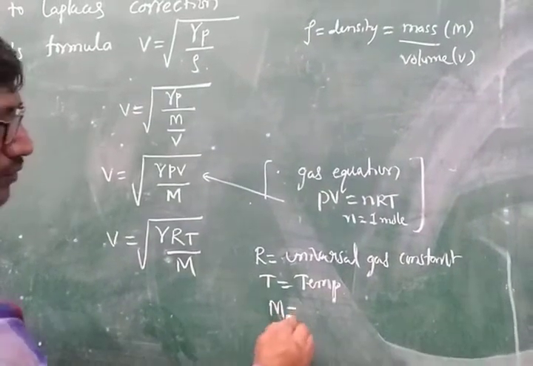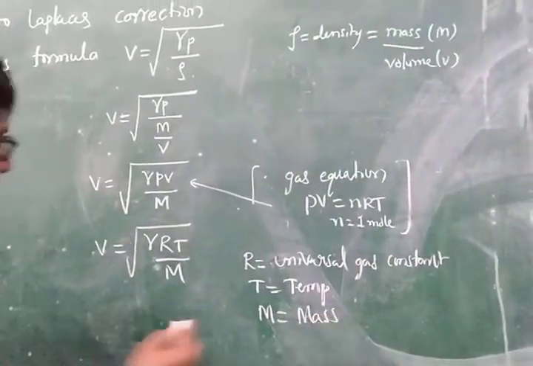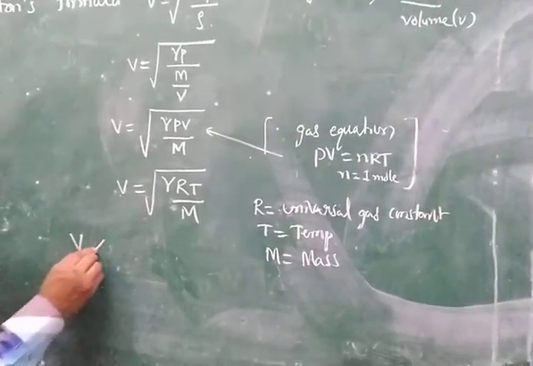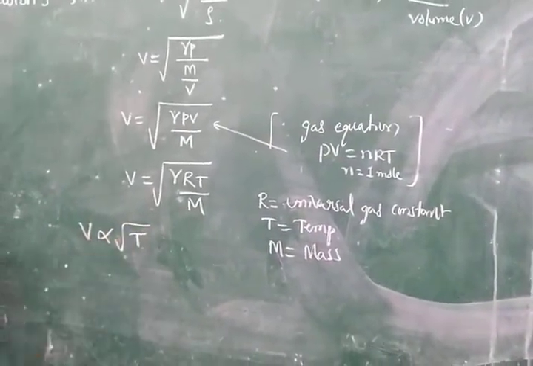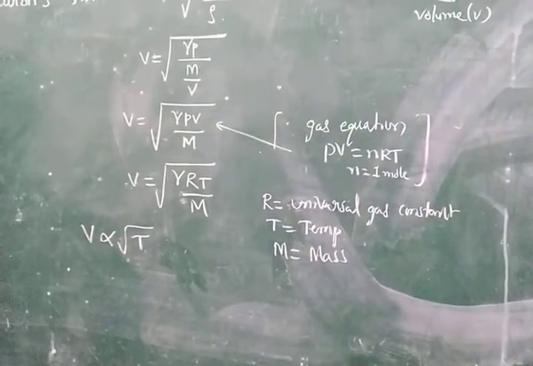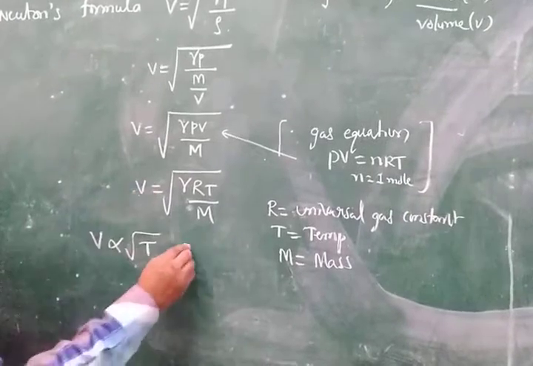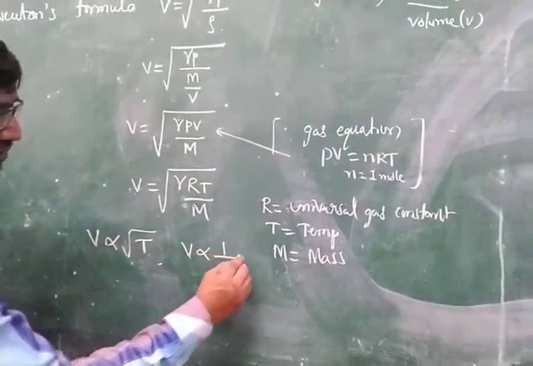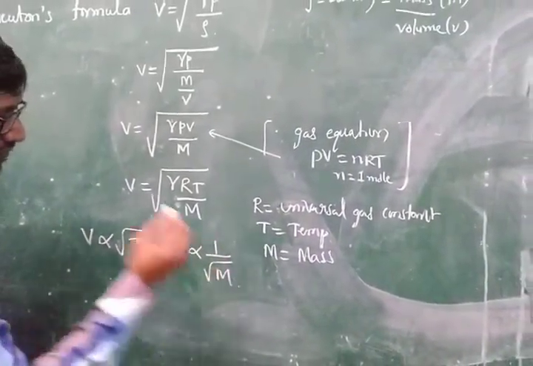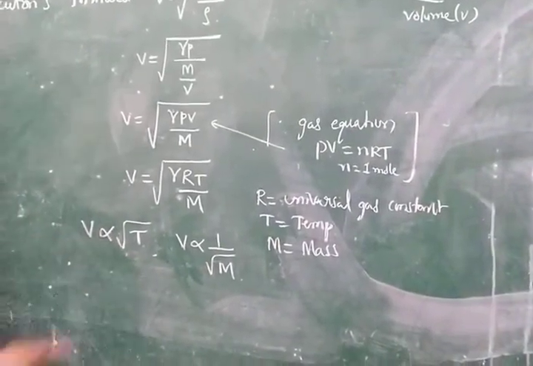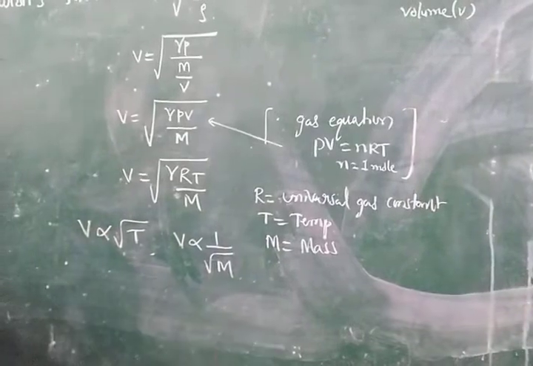M is equal to mass. This velocity of sound is directly proportional to the square root of temperature, and also inversely proportional to the square root of the mass. This is the relation of the velocity with temperature and of velocity with mass.